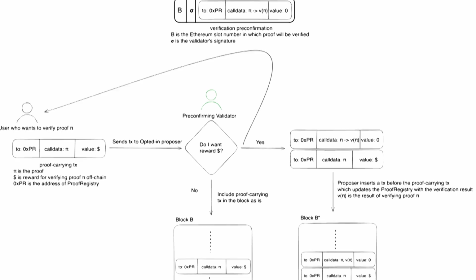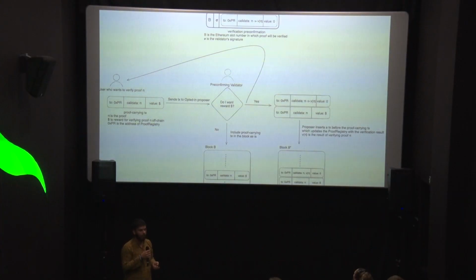May I ask a question? What does the V of pi look like? Is it some data structure? It's either true or false. It's Boolean. Okay, so it's just basically the validator signing a Boolean value. Yeah. Okay, I checked and I see its value.